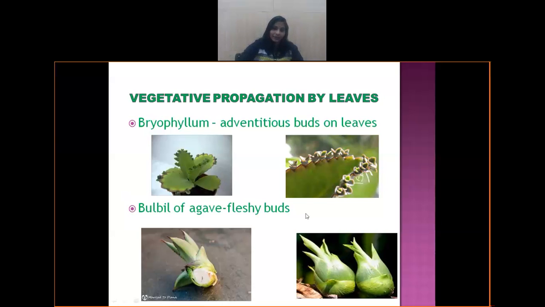So that is how the leaf is involved in vegetative propagation. The second example is agave. The name given over here is bulbil of agave. Agave is the name of the plant. The picture is seen over here.